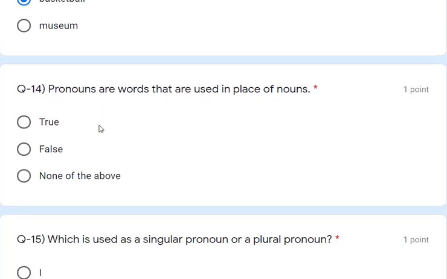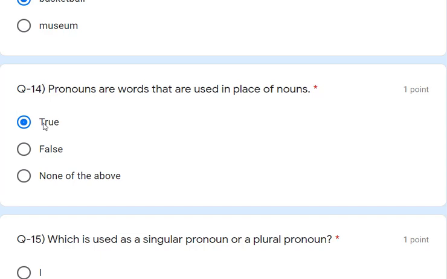Question number 14. Pronouns are words that are used in place of a noun. Right? So is it correct or wrong? Pronouns are used in the place of a noun. So that is true. So the answer is true.